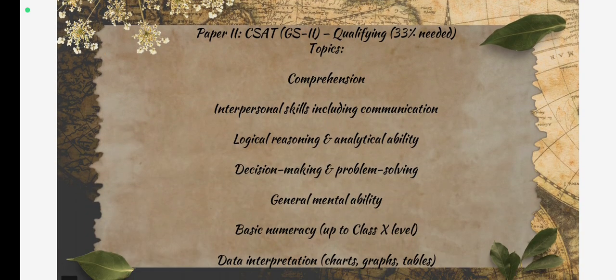And the second paper of prelims is the CSAT exam, that is GS2, which is qualifying in nature, which means you have to just qualify. You need 33% only to qualify this exam.